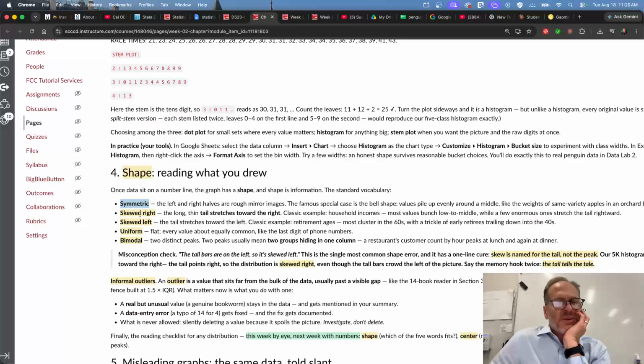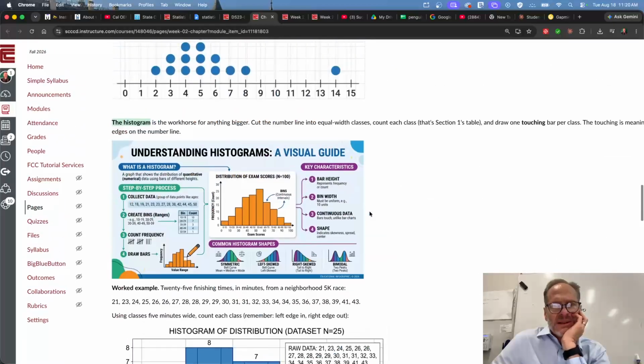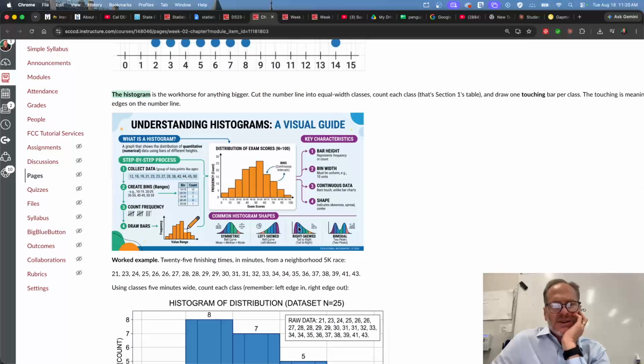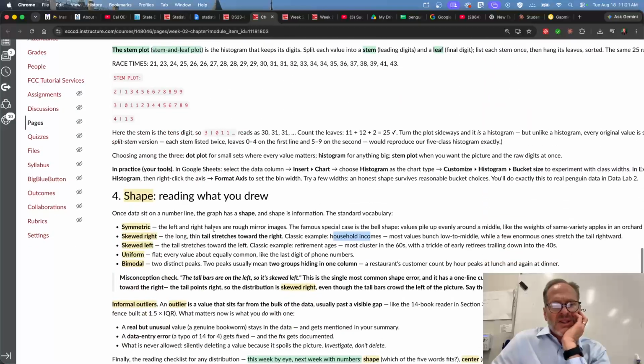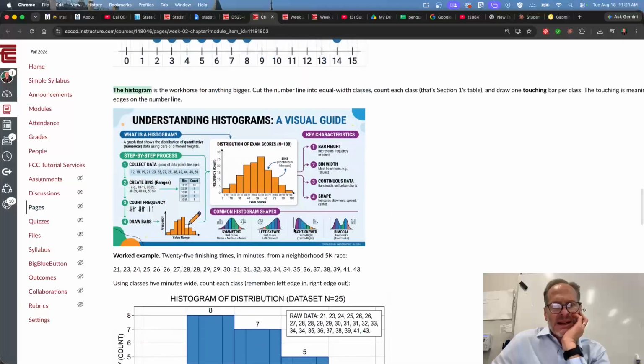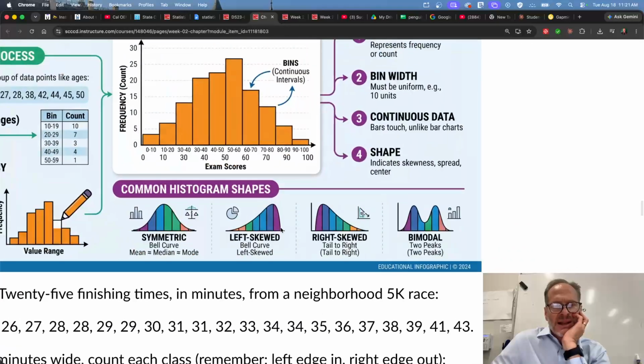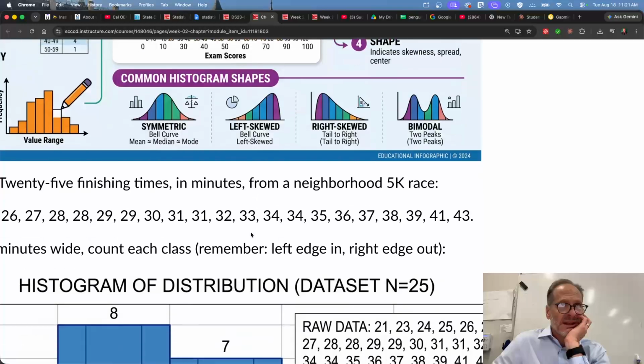So we have symmetric, we have skewed right. Household incomes, skewed right. So skewed right is household income, right? So that income's a good one. And then skewed left is retirement ages. I like that, right? Here's retirement ages, skewed left. A few people retire early, most people retire later, okay? If this is age down on the x-axis. Get it?